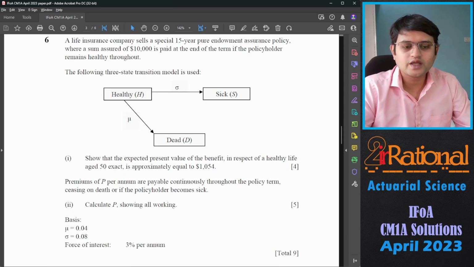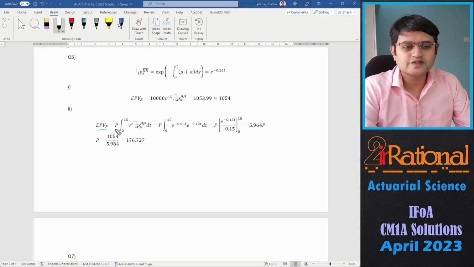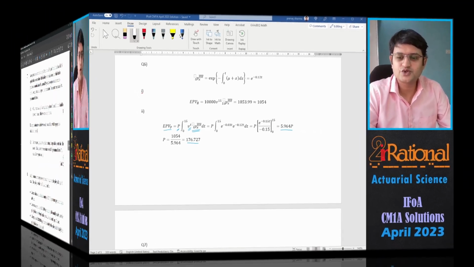For the second part, premium of P per annum are payable continuously throughout the policy term, ceasing on death or if the policyholder becomes sick. Calculate P showing all workings, and the basis is given here, mu is given, sigma is given, and force of interest of 3% is given. So the expected present value, we'll say premium would be paid continuously, so 0 to 15. Payment given at time t if the person is healthy throughout till time t. So solving that, we'll get 5.964P, and therefore premium is going to be 176.727. Let's go to the next question.